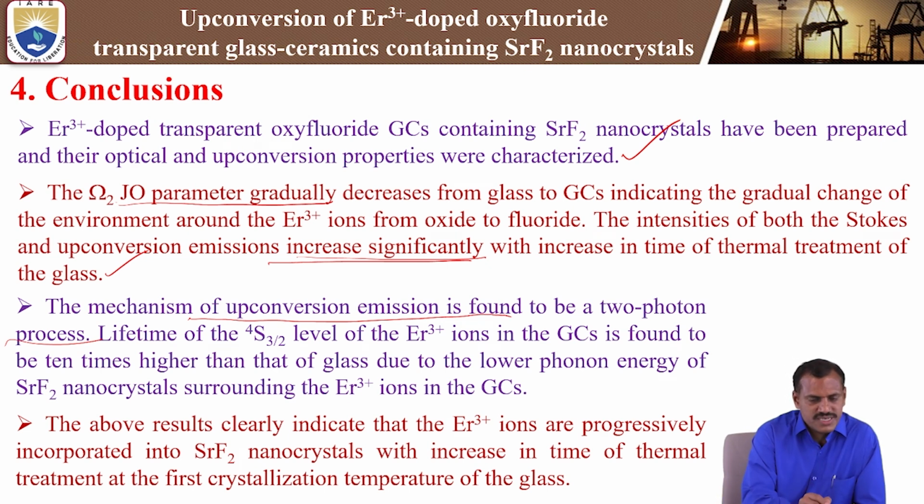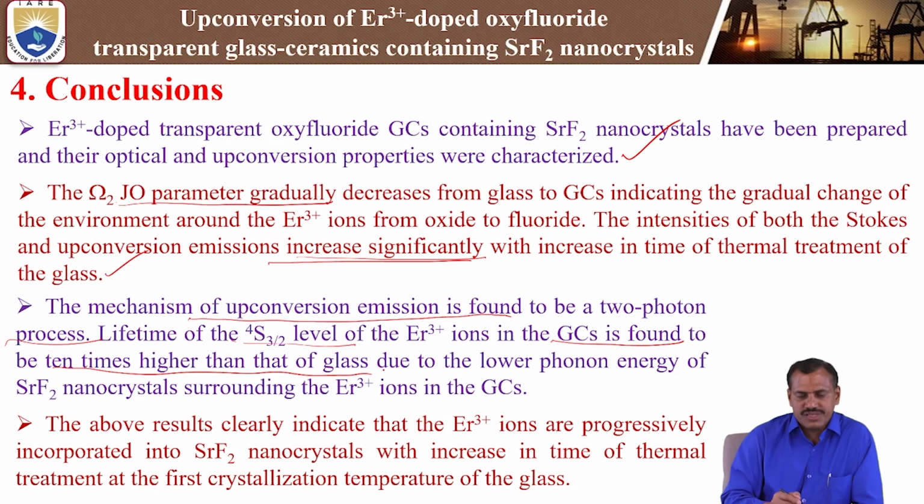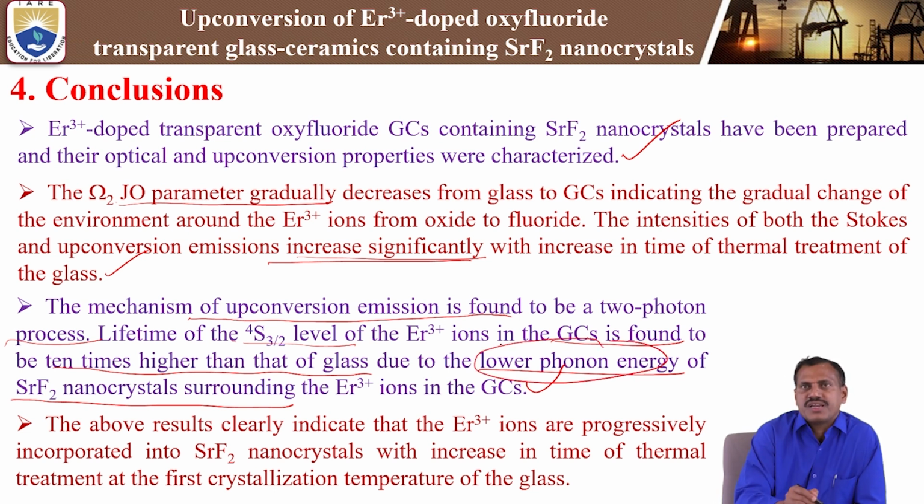And the lifetime of the green level, the 4S3/2 level, that is the 552 nanometer emission, is found to be 10 times higher in the glass ceramics than in the glass, due to the lower phonon energy of the strontium fluoride nanocrystal surrounding the erbium 3+ ions in the glass ceramics. That is why we see enhancement of the luminescence as well as the lifetime measurements. That is mainly due to the low phonon energy of the strontium fluoride nanocrystals.